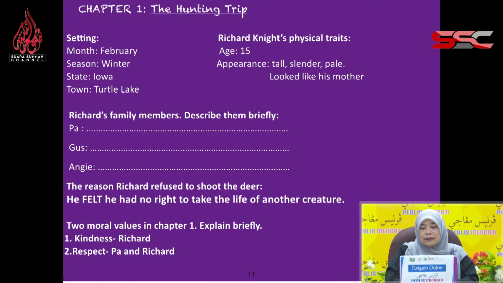He did not say harsh words towards him. Okay, so you see the 2 moral values there. So you're going to do this for all the chapters. Give a name, look for the important events, look for the setting. If you do this on a piece of card, there will be 10 pieces of cards, 1 for each chapter. So you can just flip through, and then you'll be able to remember each chapter very, very quickly. Okay, that's chapter 1, the hunting trip.